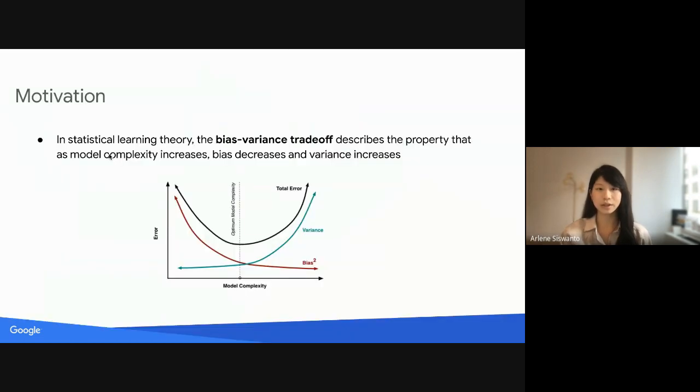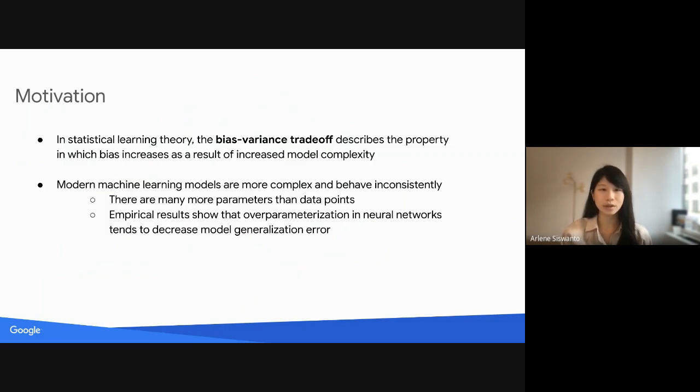In statistical learning theory, it is observed that there is a trade-off between bias and variance. The bias-variance trade-off describes the property that as model complexity increases, bias is decreased and variance is increased. Over the years, modern machine learning models have become more complex and tend to display behavior that is not consistent with this property. In modern ML, there are often many more parameters than data points. Empirical results show that overparameterizing neural networks tends to actually decrease model generalization error.